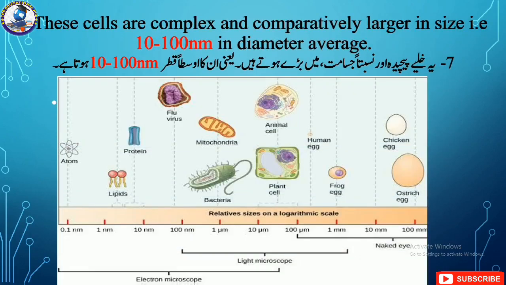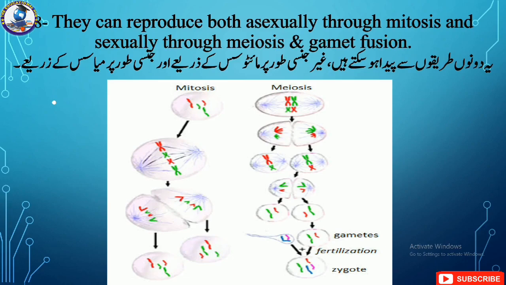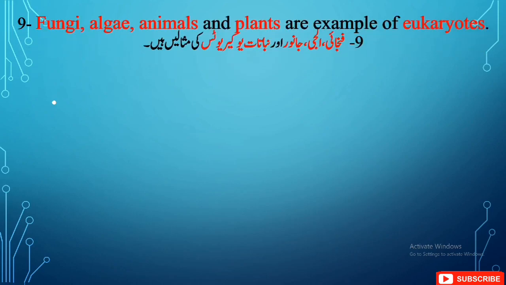Moving towards the size of eukaryotes, these cells are complex and comparatively larger in size, about 10 to 100 nanometer in diameter on average. Reproduction: they can reproduce both asexually through mitosis and sexually through meiosis and by the fusion of male and female gametes. Fungi, algae, animals and plants are examples of eukaryotes.